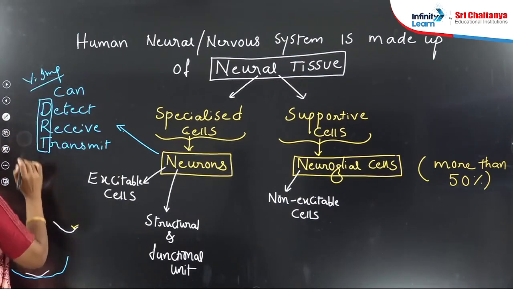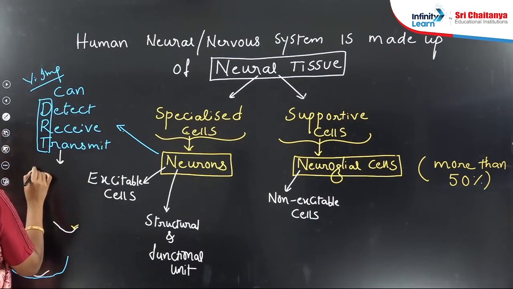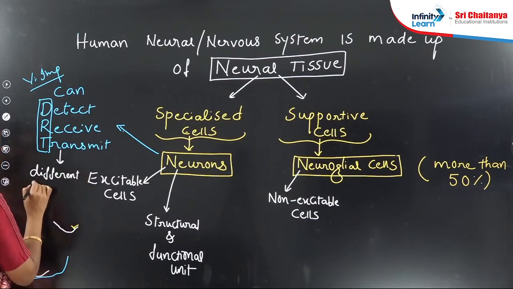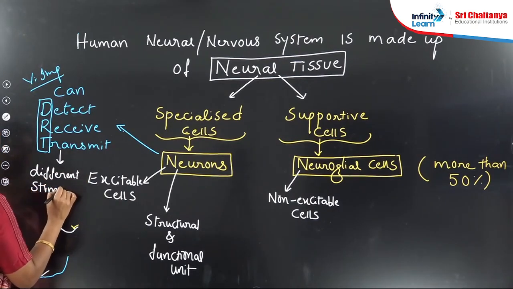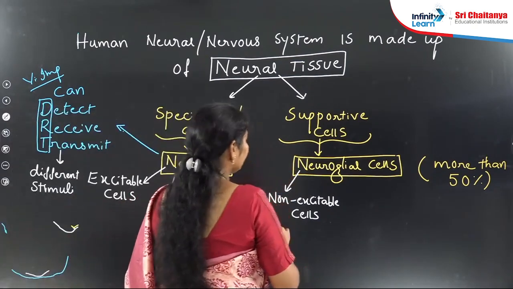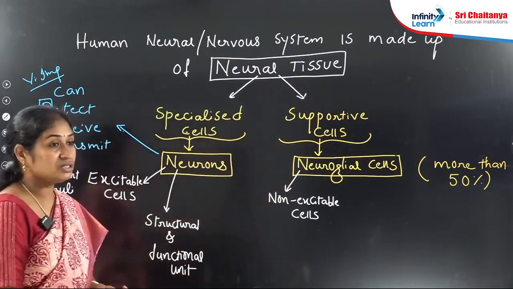They transmit the same impulses or different impulses, different stimuli. So this is a very, very important point. Next, what is the role of neuroglial cells? They do not act as the structural and functional unit.